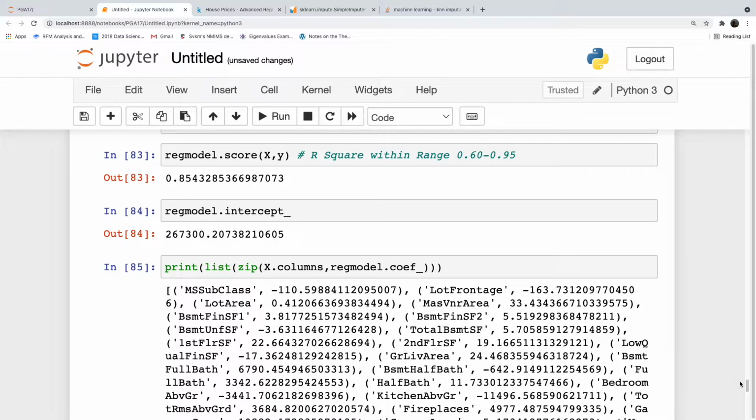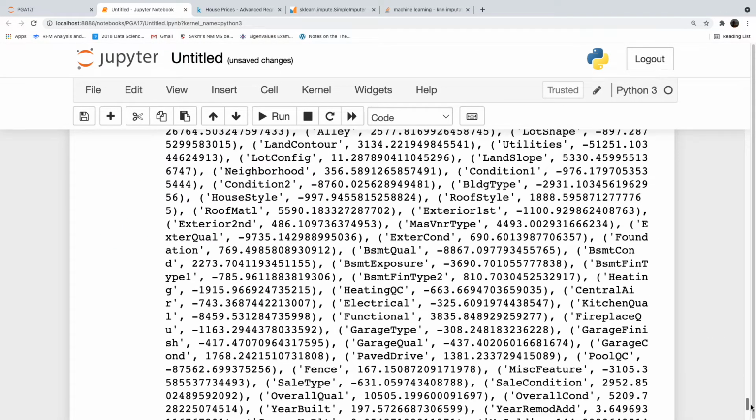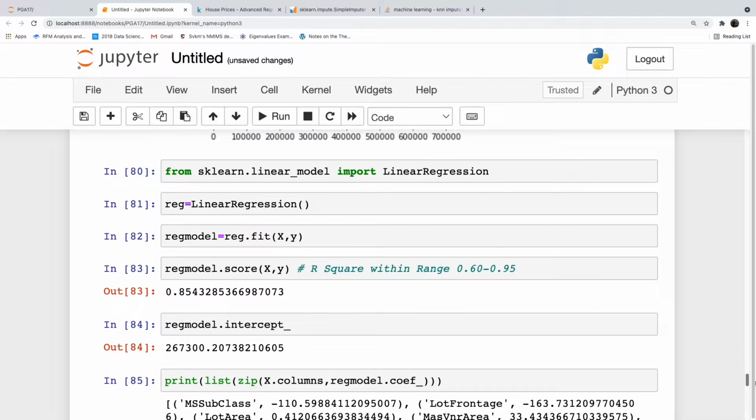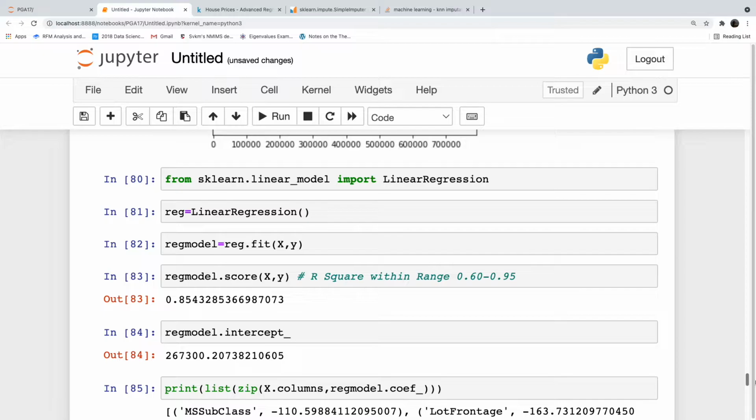Just for our understanding, because there are 280 columns now, so we can see them very large, so we don't need them. What we need is the prediction on test data. On test data, we will get the prediction. We will copy those values into the sample submission and upload it to the Kaggle file to check our accuracy.